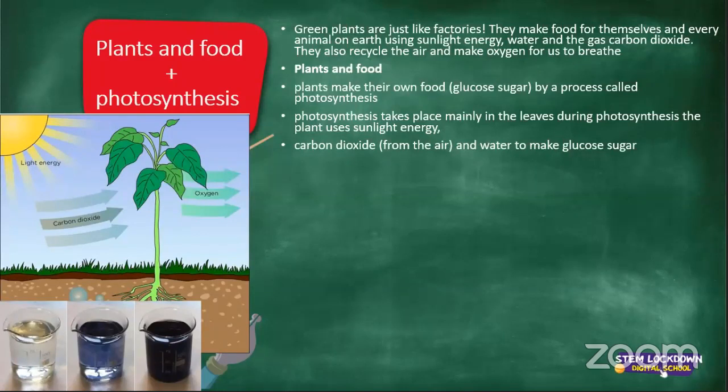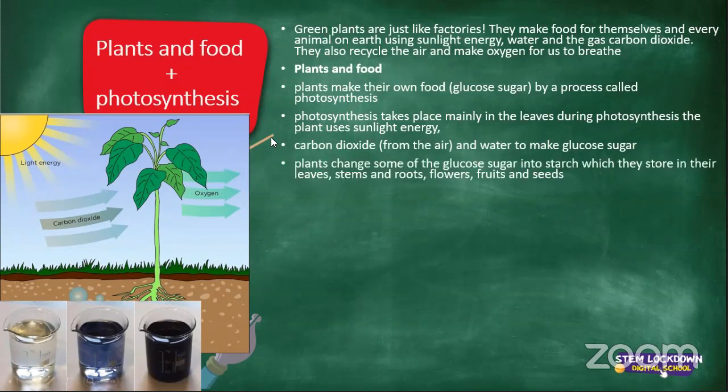So we're all actually just working together with photosynthesis. We breathe in oxygen and breathe out carbon dioxide. And that very carbon dioxide is needed for the plants to start the process of photosynthesis. Plants change some of the glucose sugar into starch, which they store in their leaves, stems, and roots, flowers, fruits, and seeds.